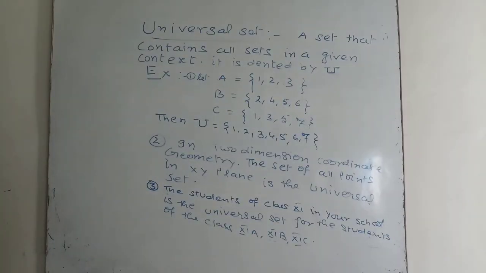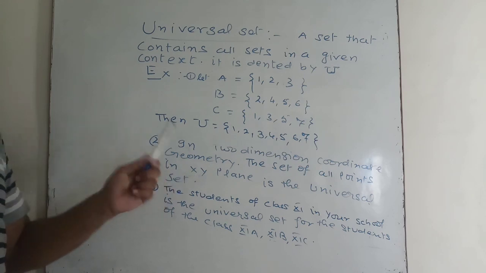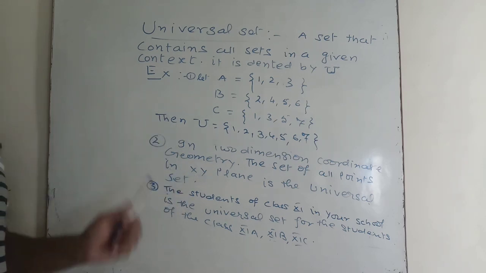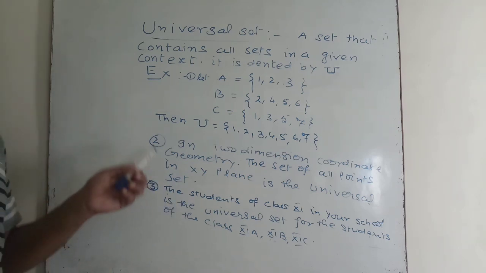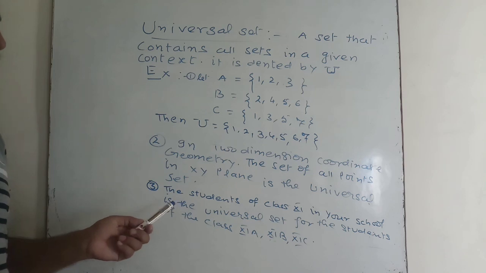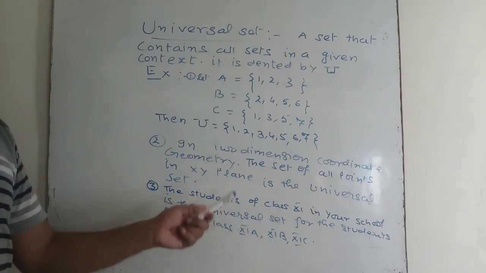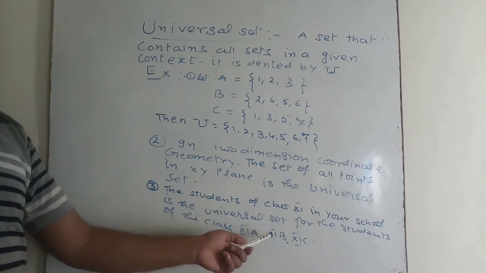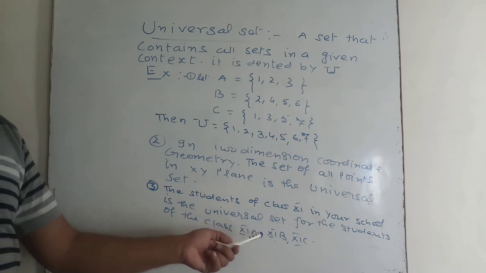The next example is in two-dimensional coordinate geometry: the set of all points in the xy plane is the universal set. The third example is the students of class 11th in your school, which is the universal set for the students of class 11th A, 11th B, 11th C, because 11th A is a subset of the students of the whole class 11. Similarly, 11th B is a subset of the students of class 11.